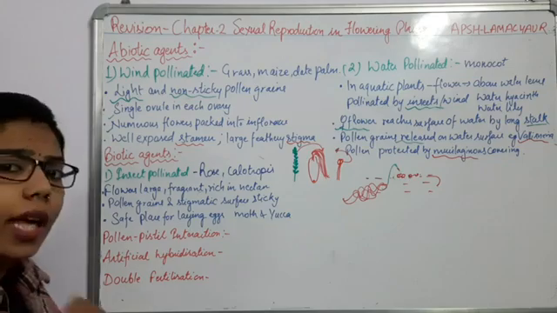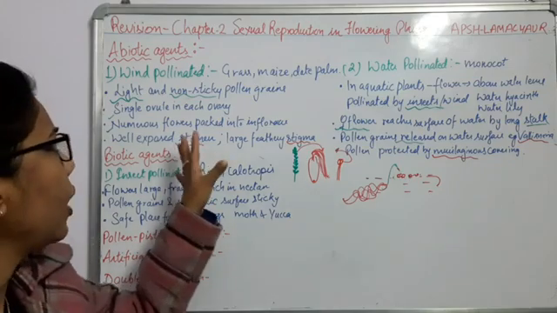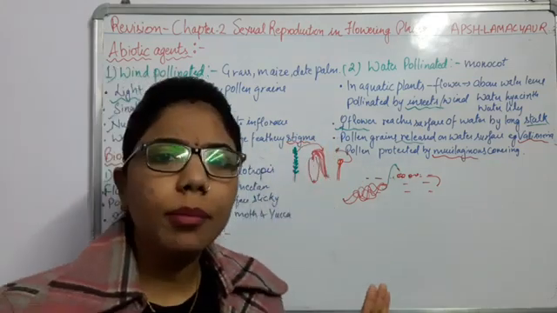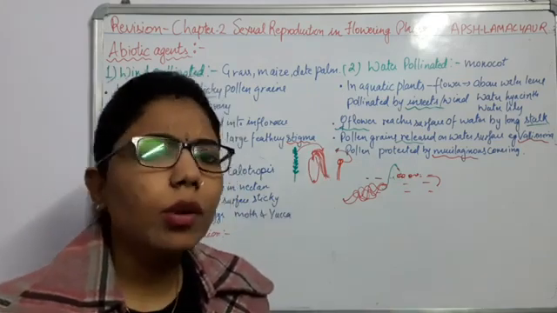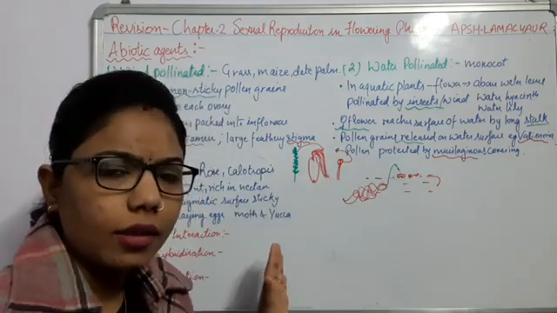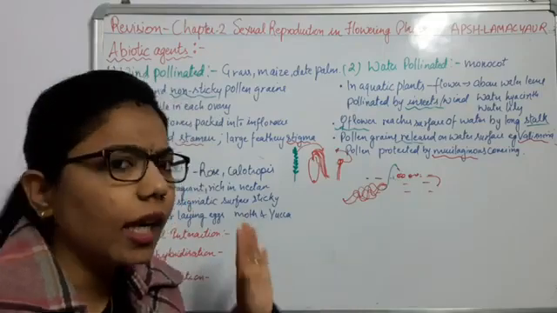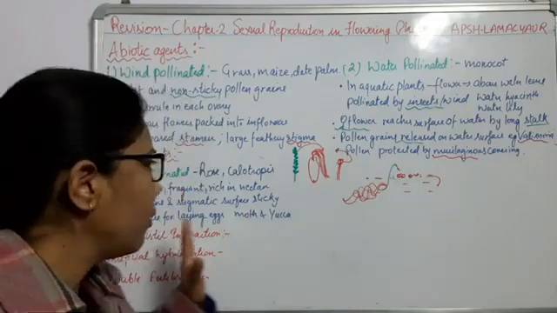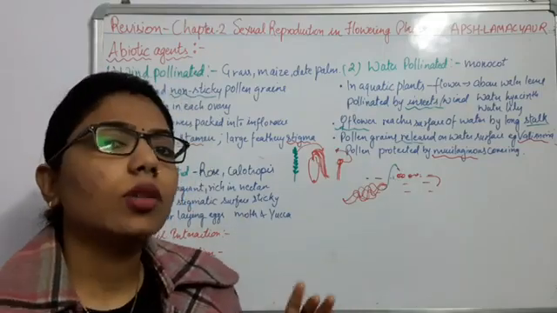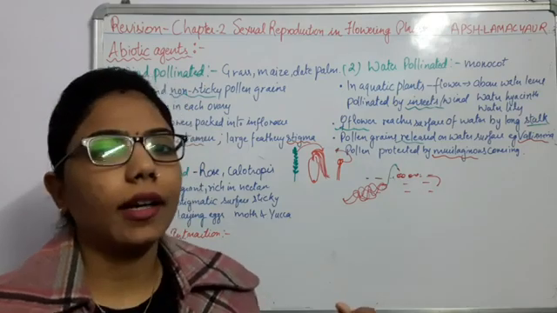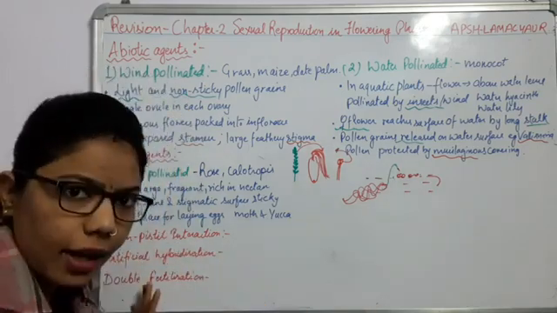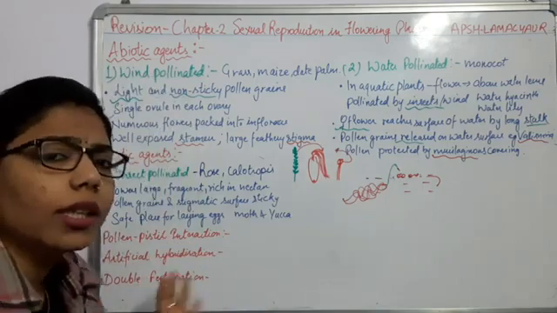Whatever is happening in the flower, if you see the flowers of wind-pollinated plants, they are not that attractive. Why? Because they don't have to attract any insect, right? Wind doesn't need any attraction. But if I talk about insect pollination, the flowers are very attractive, and they produce nectar.